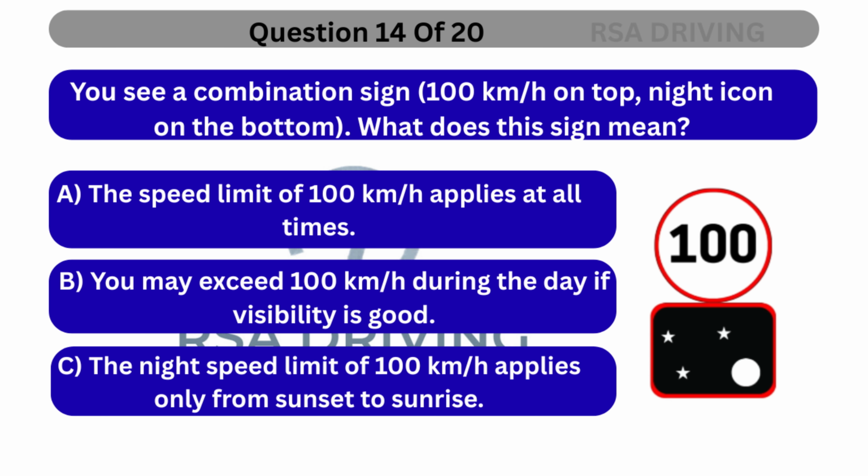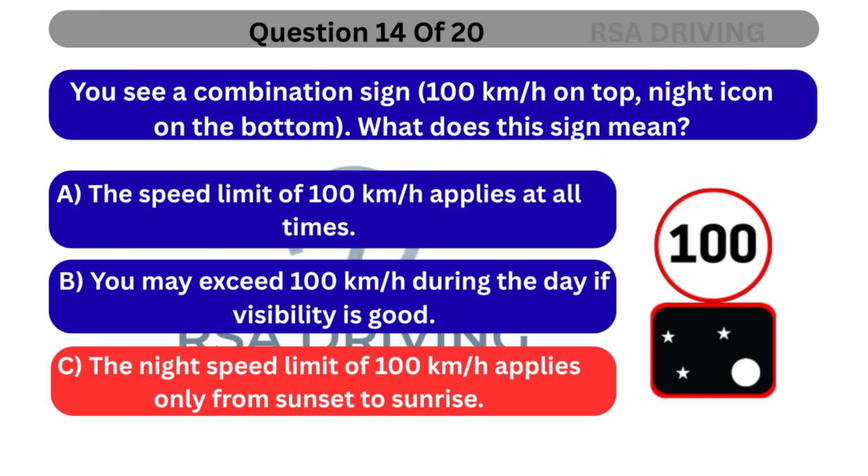Question 14. You see a combination sign. What does this sign mean? A. The speed limit of 100 km per hour applies at all times. B. You may exceed 100 km per hour during the day if visibility is good. C. The night speed limit of 100 km per hour applies only from sunset to sunrise.